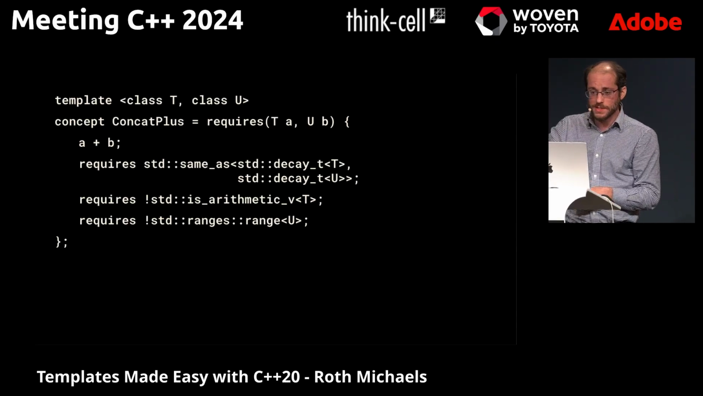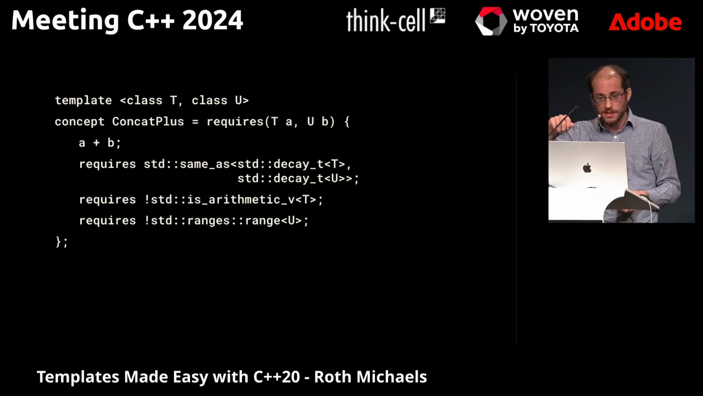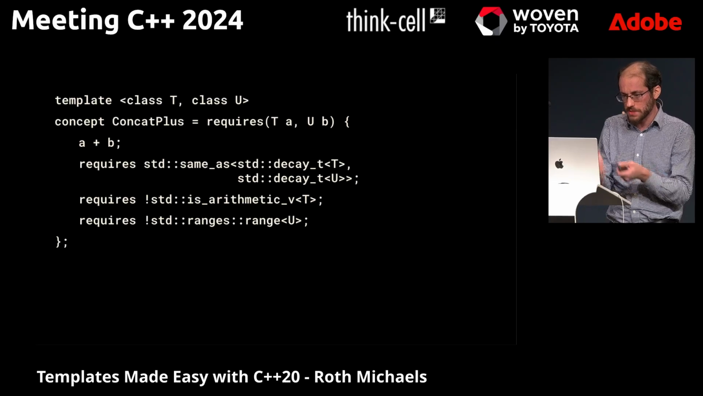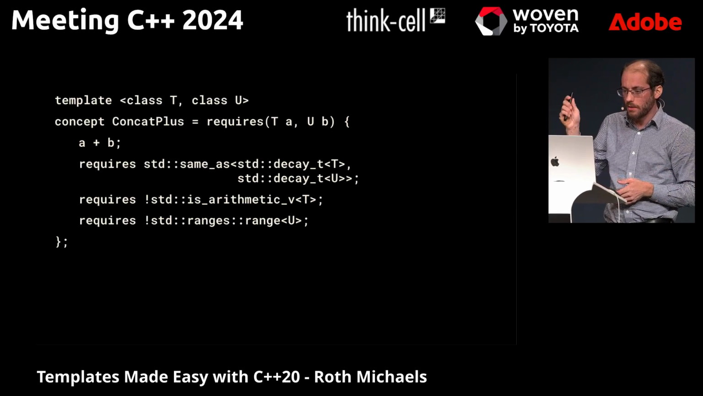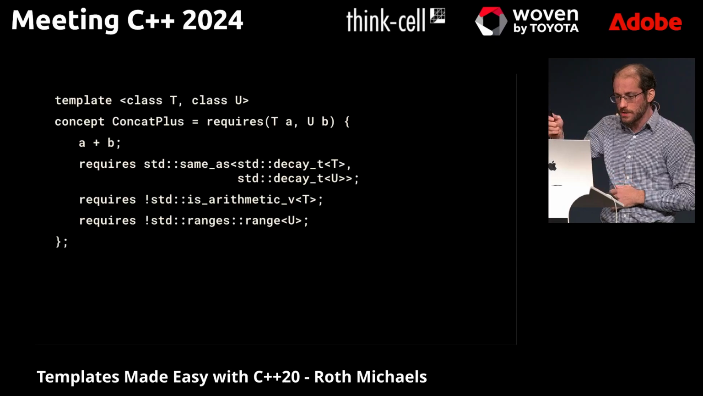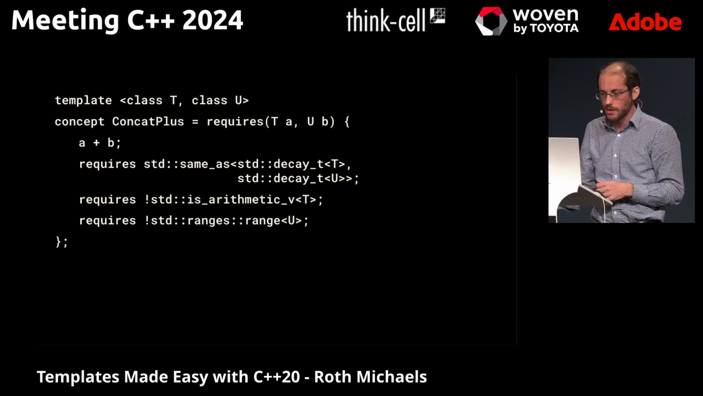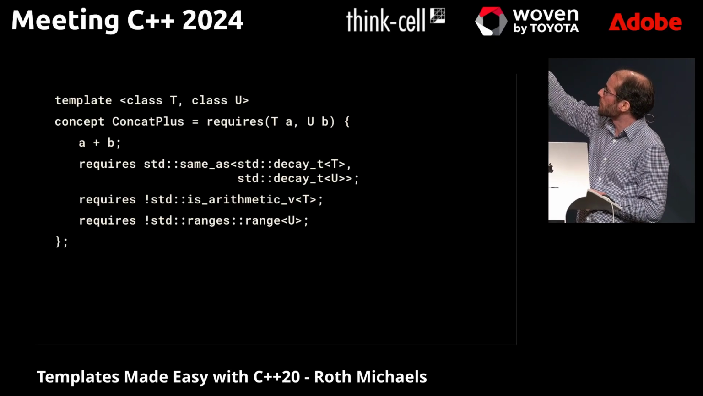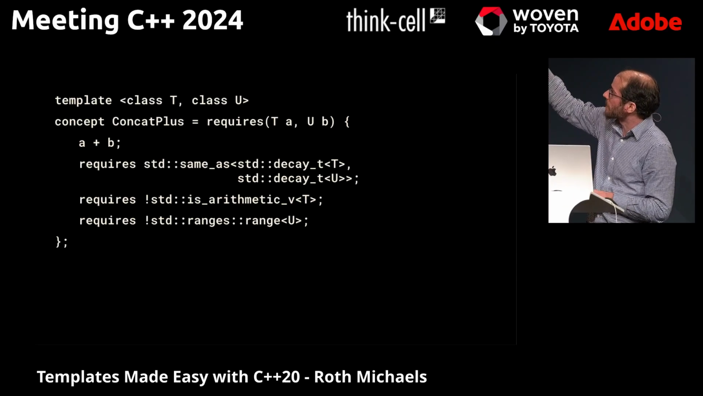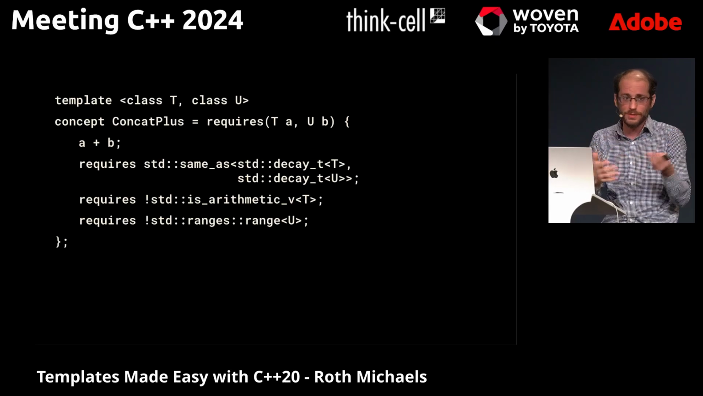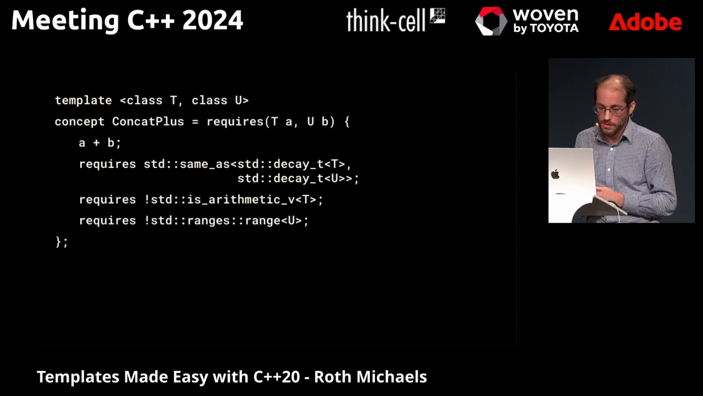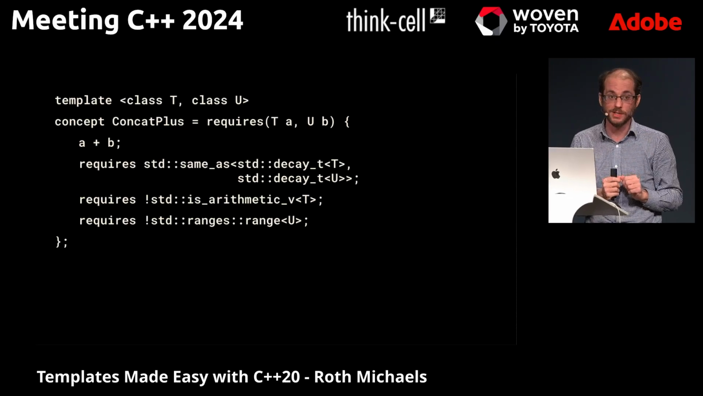The way I've done this is saying that for some A of type T and B of type U, they should be able to be plussed, and something comes out. It requires that they're the same, it requires that they're not arithmetic types, and it requires that they're not ranges. Notice that there's an underscore V there, because that's actually a type trait, not a concept. They're like our floating point, integral. I don't really know why there's not an arithmetic concept, but ChatGPT will tell you there is one until you ask, are you sure? And then it will apologize and say, no, there isn't.